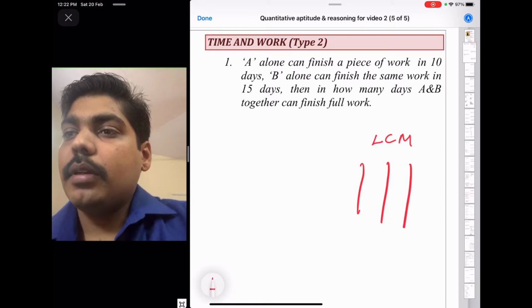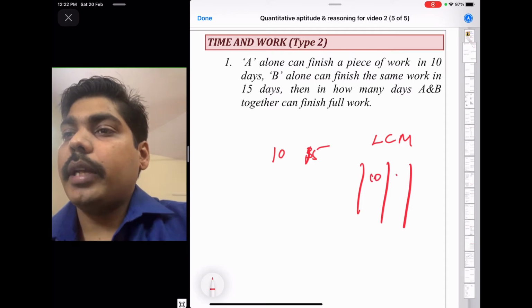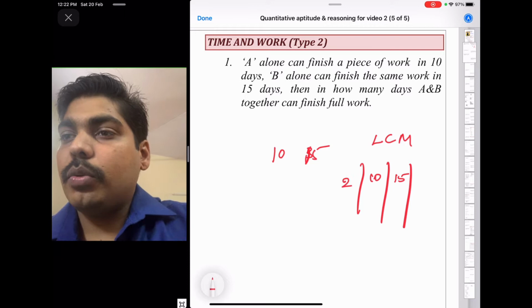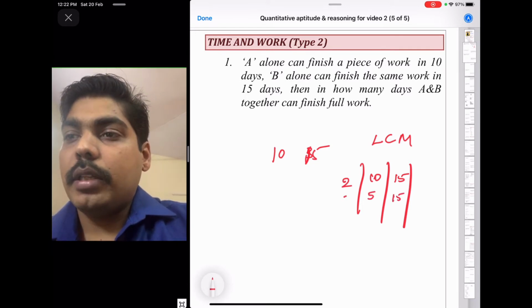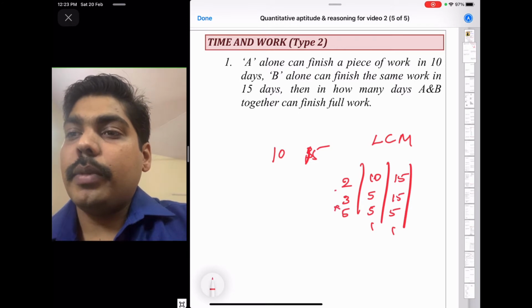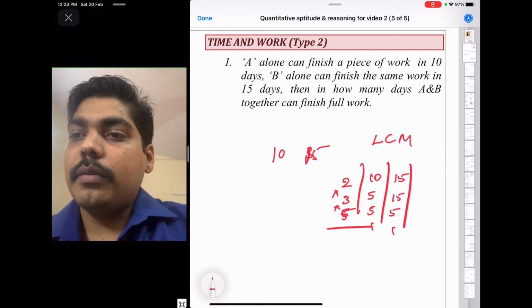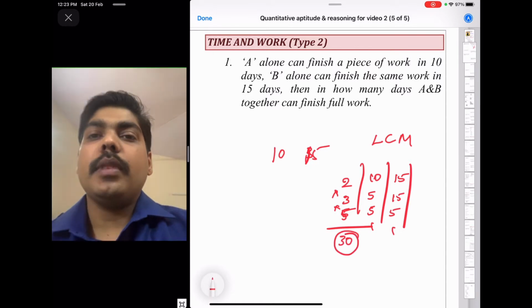In the traditional way, the LCM of 10 and 15 you can find by writing 10 and 15 and starting with the lowest prime number, that is 2. 2 fives are 10, so 15 will remain as it is. Then 3 fives are 15, so 5 ones and 1 ones are left. Multiply all of these: 5 threes are 15, 15 twos are 30. So 30 is the LCM.